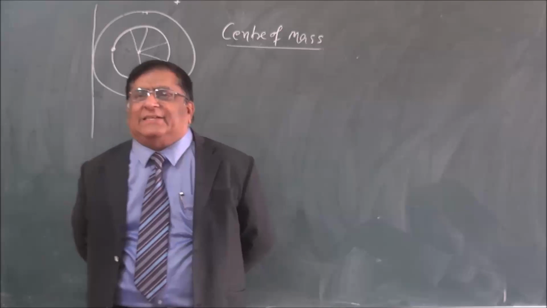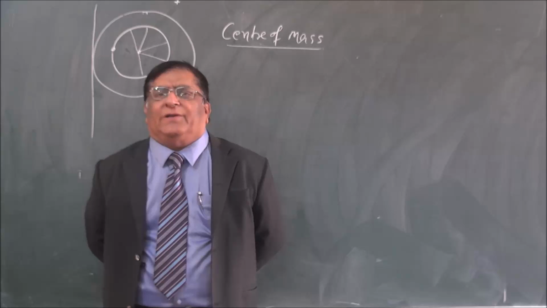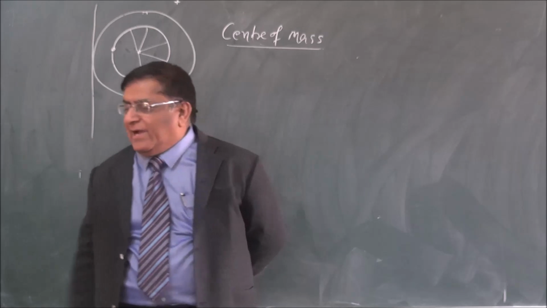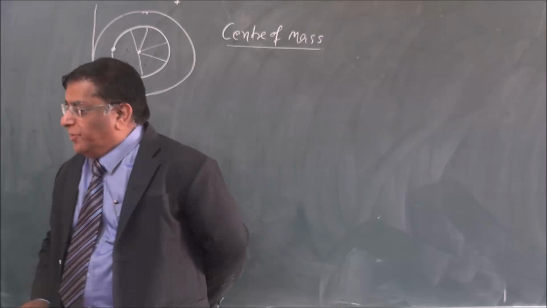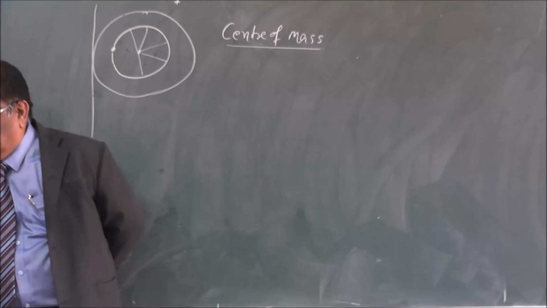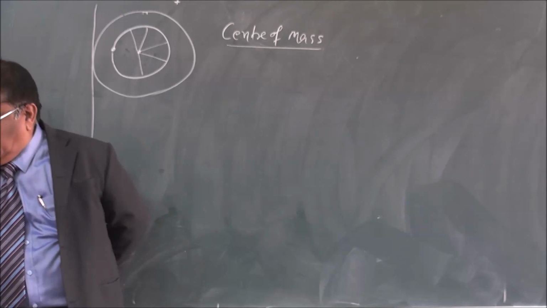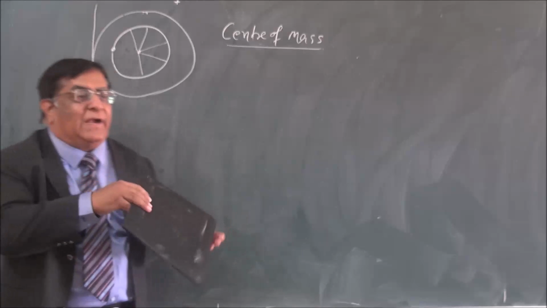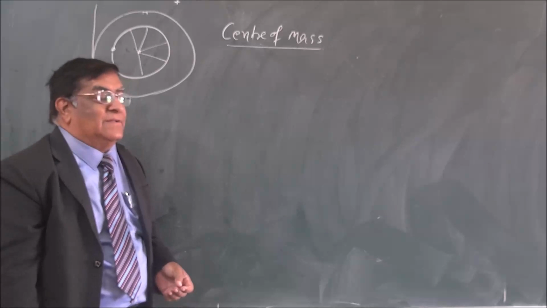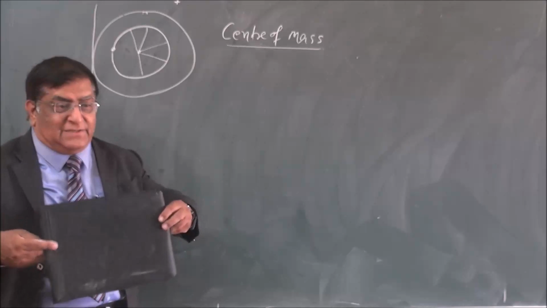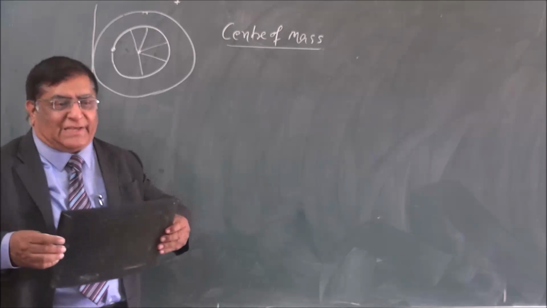But have you considered what is so important about the center of mass? Can you say? I tell you. Suppose I take this and I throw it in the air, rotating. This is the x-axis. This is rotation about the x-axis.